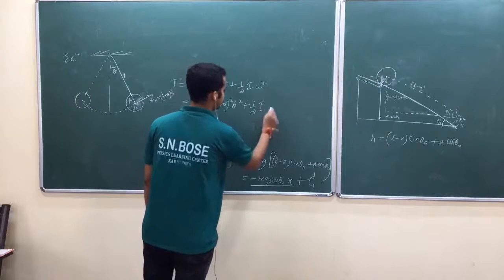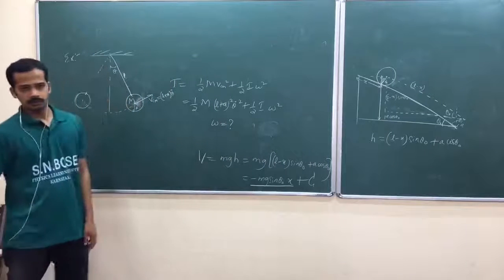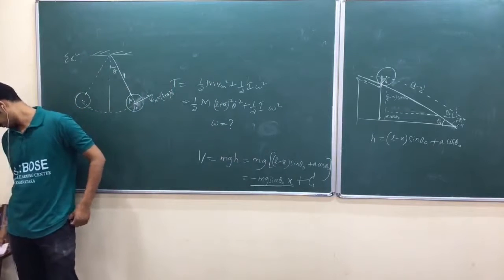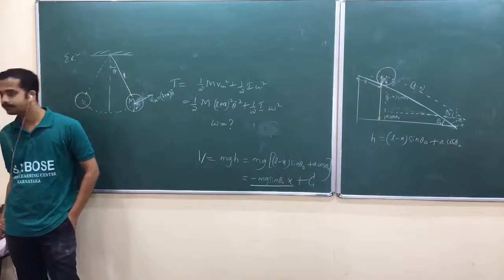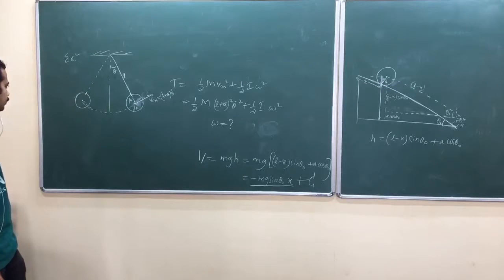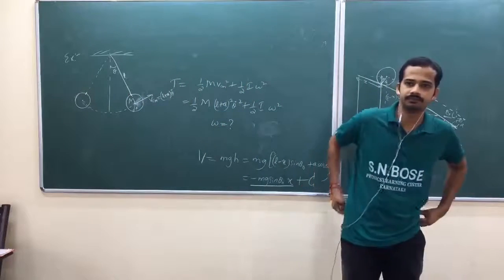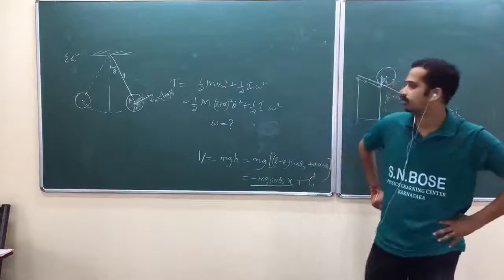How do you write omega? Omega is also theta dot actually. Can you just feel that one? It's a little difficult to argue.